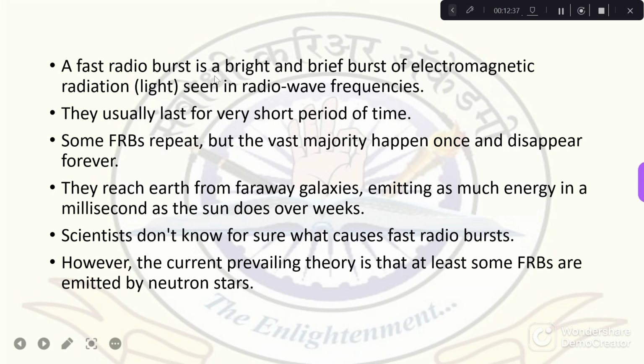So what is the exact cause of this radio burst in the universe? Scientists don't know the exact reason for the fast radio burst. But it has been predicted that these electromagnetic radiations are emitted by some neutron stars. What are neutron stars? Before dying, stars transform into a neutron star.